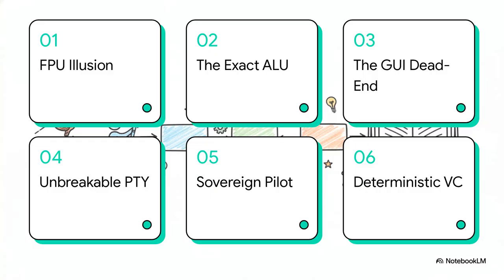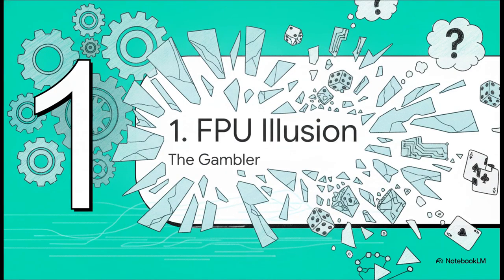Let's dive in. So, here is our roadmap for today. We've got 6 parts: the FPU illusion, the exact ALU, the GUI dead end, Unbreakable PTY, the sovereign pilot, and finally, deterministic VC. All right, let's jump straight into Section 1, the FPU illusion.